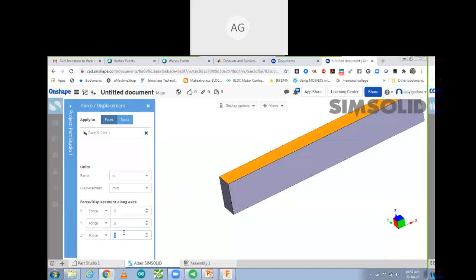So that unit you can take as 7,000 Newton. So that is my 7,000 Newton load that I want to implement over here in the Z direction. So in opposite Z, make it minus Z. Minus Z से आपकी direction change हो जाएगी opposite direction में. So after doing this, you can make it okay.